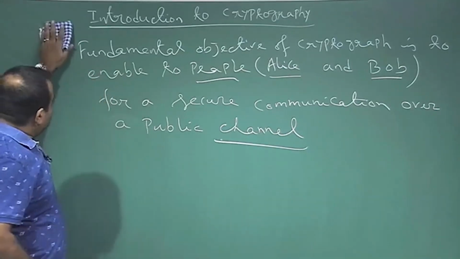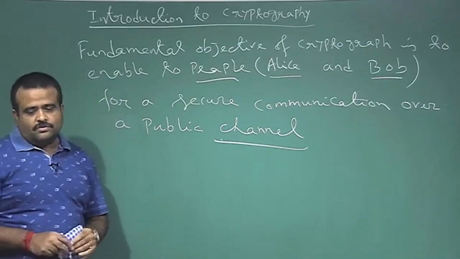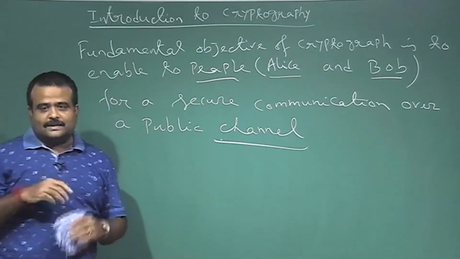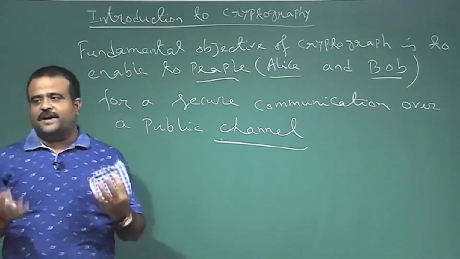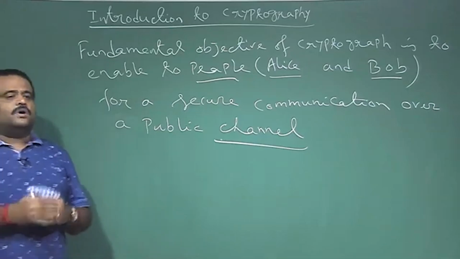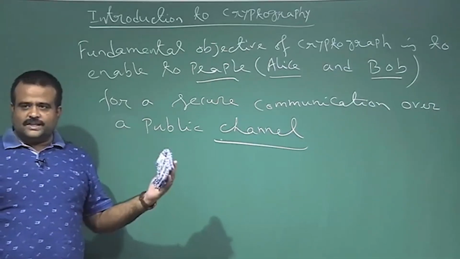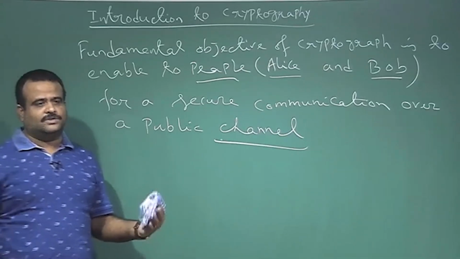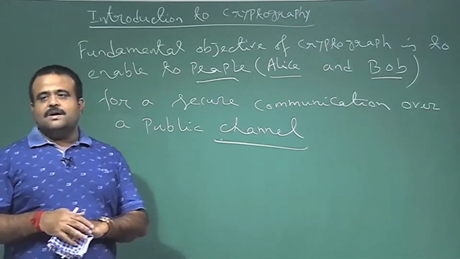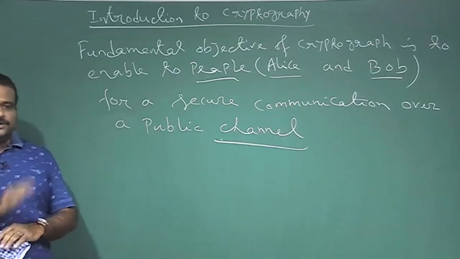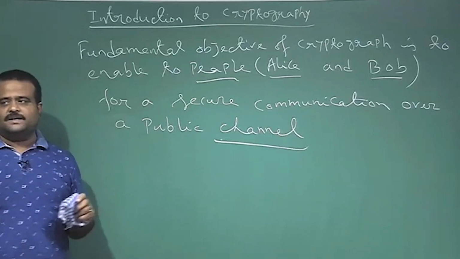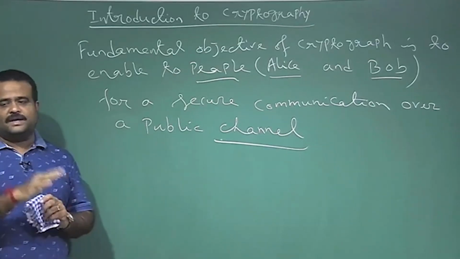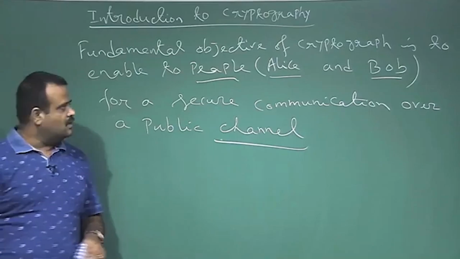This is the objective of cryptography, the science or art of secret writing. The channel is public and can be captured by any party, but the communication should be secured. Whatever is sent by Alice should not be revealed to anybody other than Bob.